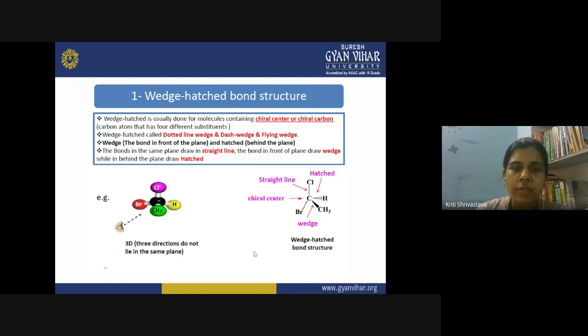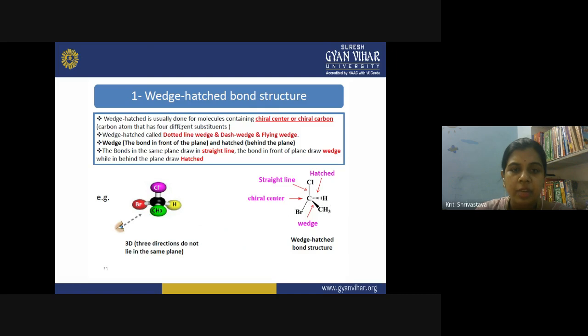If we are using the wedge hashed bond structure, then if your group is in the plane of the molecule, like the bromo and the chloro groups, you draw them with the help of a simple line. The group which is towards the viewer is shown by the wedge, and the group away from the viewer, behind the molecule, you show by a hashed bond.